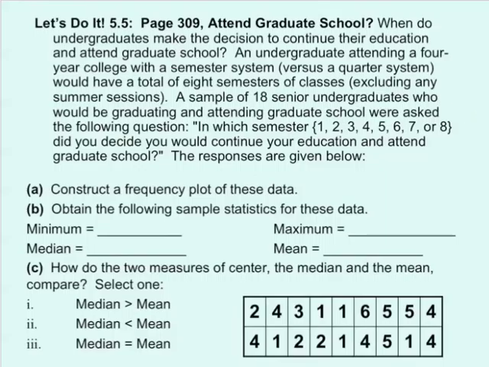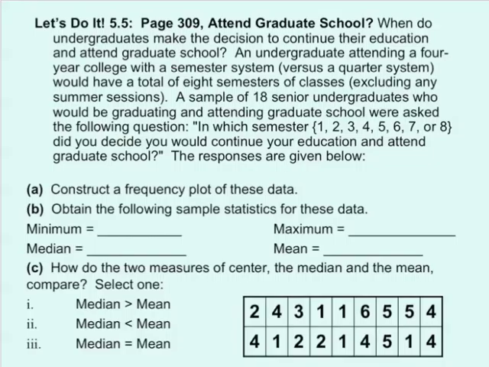So when do undergraduates make the decision to continue their education and attend graduate school? An undergraduate attending a four-year college with a semester system versus a quarter system would have a total of 8 semesters of classes. That's if they got it together and did it in 4 years, excluding any summer sessions.